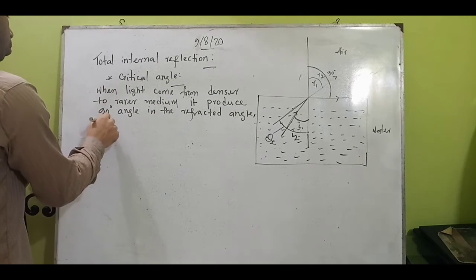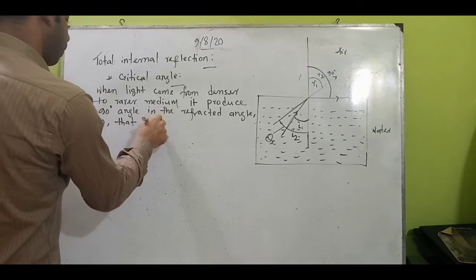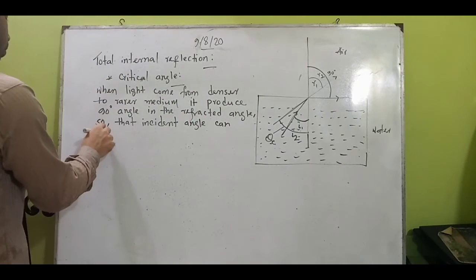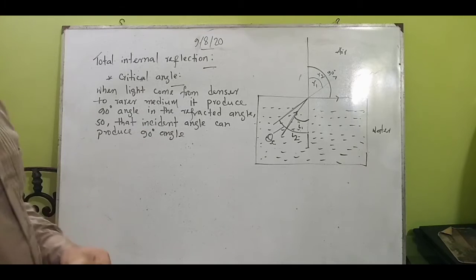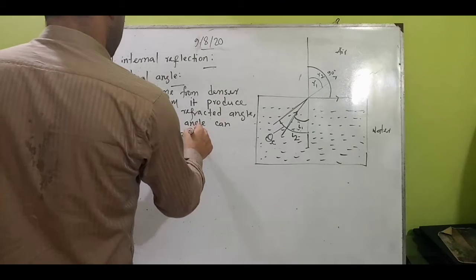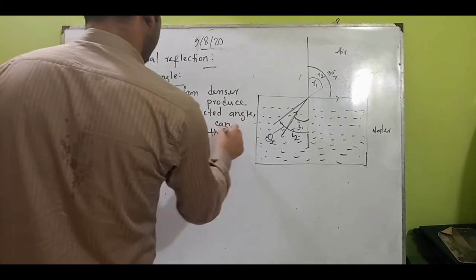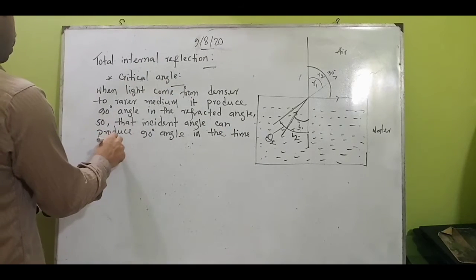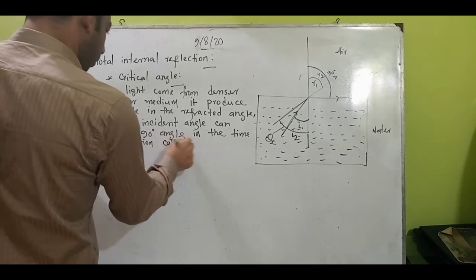That incident angle, which can produce a 90-degree refracted angle at the time of refraction, is called the critical angle.